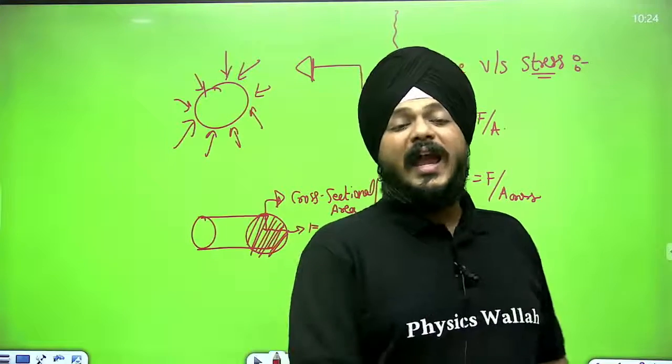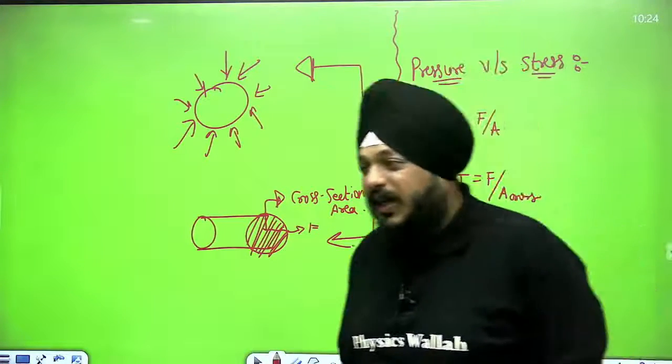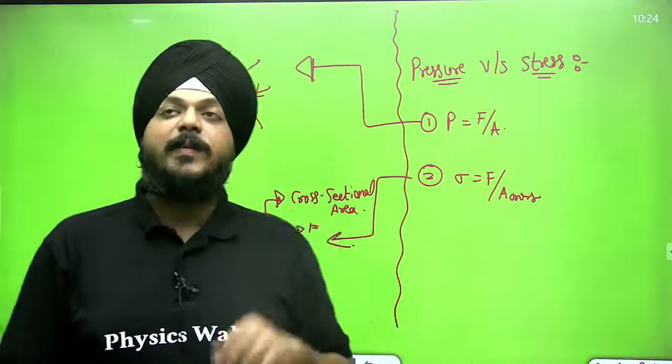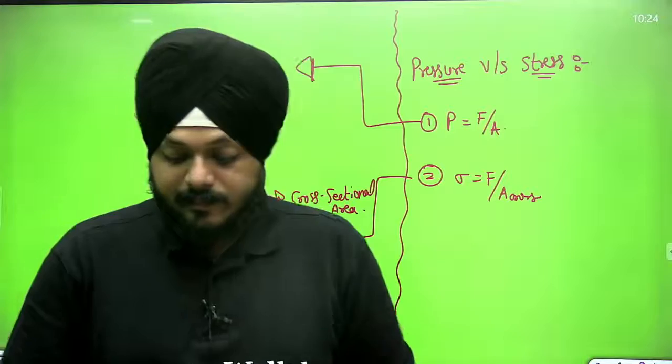We are going to understand pressure and stress through a day-to-day life example. A very simple explanation. Some students might have the problem of a migraine.